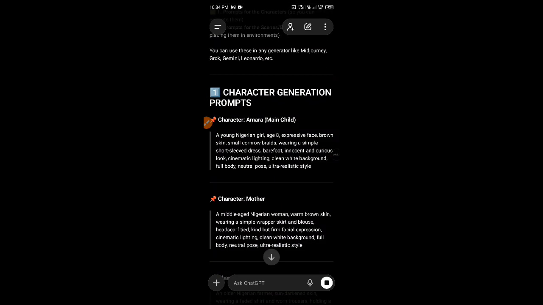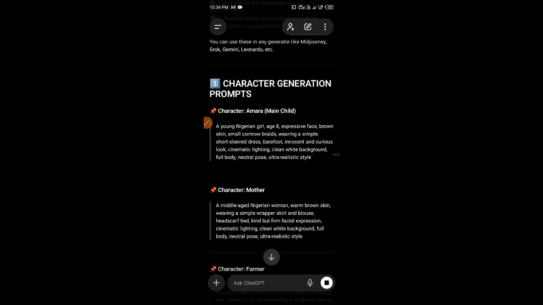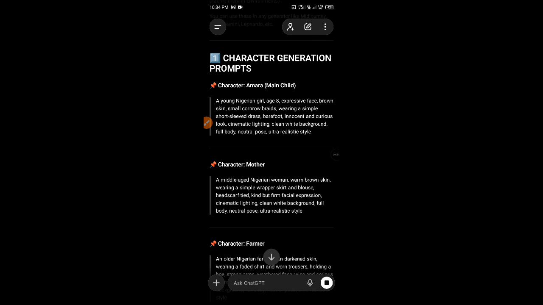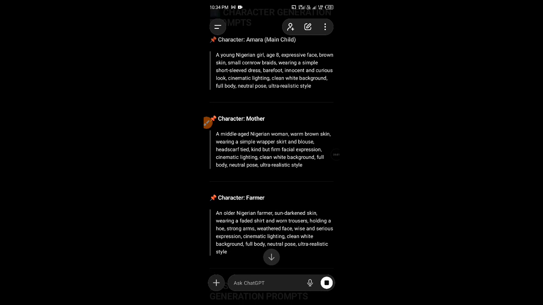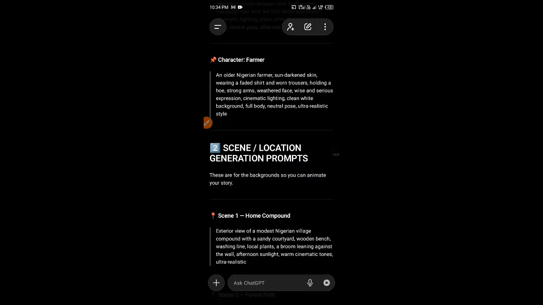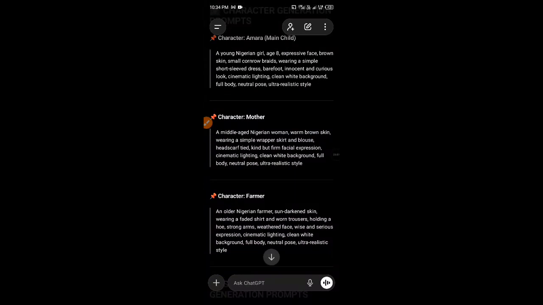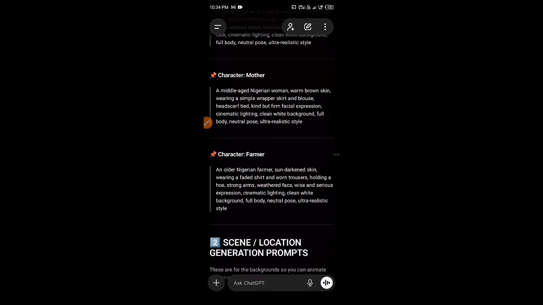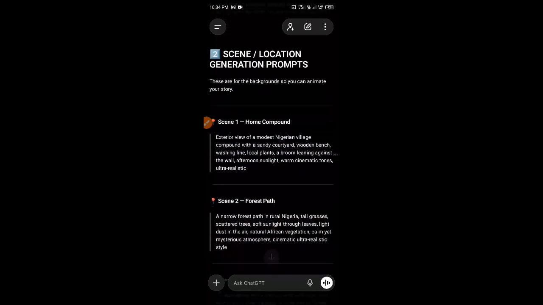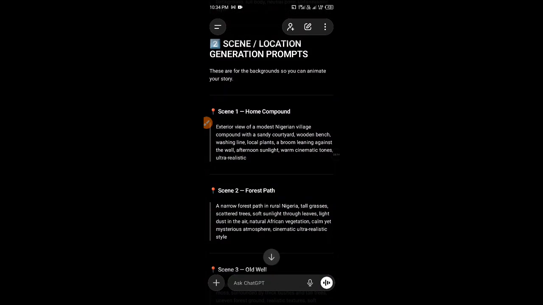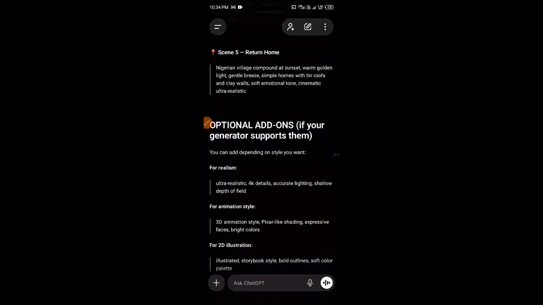Now this is it. So are you seeing character generation prompt? This is Amara. They are describing Amara, the mother and the farmer. These are the characters in the movie or our story. So we have just 3 characters. So this is now the scene. Are you seeing? This scene is 5 scenes.